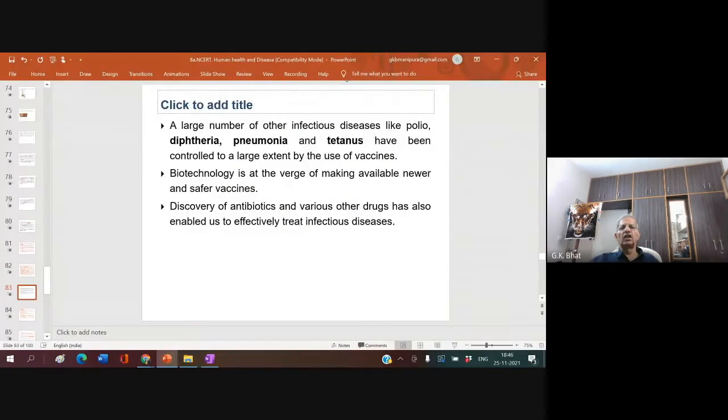A large number of other infectious diseases like polio, diphtheria, pneumonia, and tetanus have been controlled to a large extent by the use of vaccines. So all these are controlled. Diphtheria used to be a dreadful disease around 50 to 60 years back. It used to kill a lot of children at a very young age. Biotechnology is on the verge of making available newer and safer vaccines. Discovery of antibiotics and various other drugs has also enabled us to effectively treat infectious diseases.